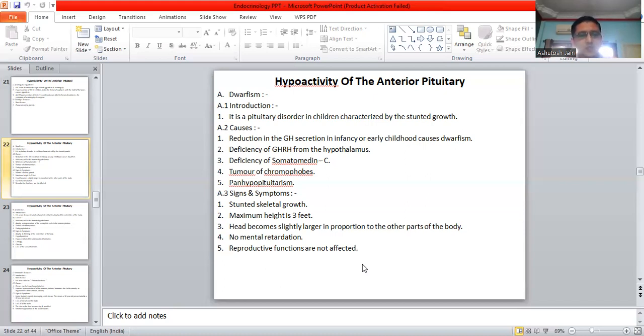Signs and symptoms: stunted skeletal growth, maximum height. This point is very much important to be noted here: the maximum height of a male or a female is 3 feet. The head becomes slightly larger in proportion to the other parts of the human body. There is no mental retardation and reproductive functions are not affected.